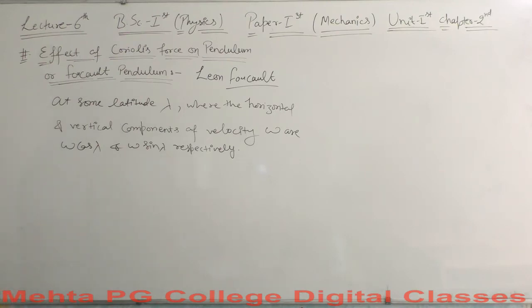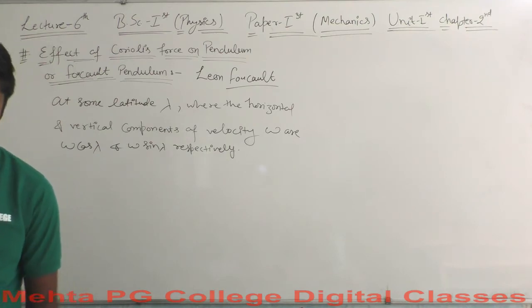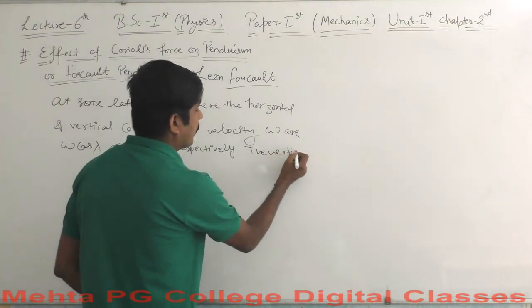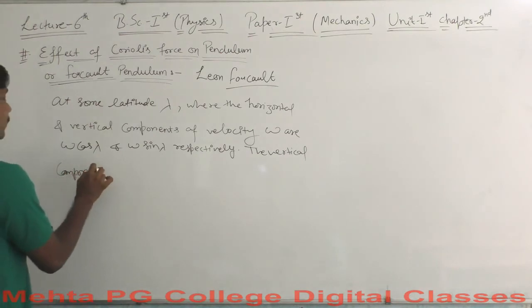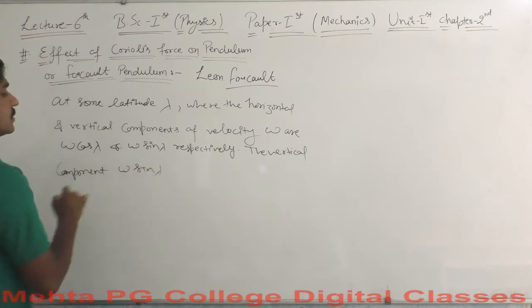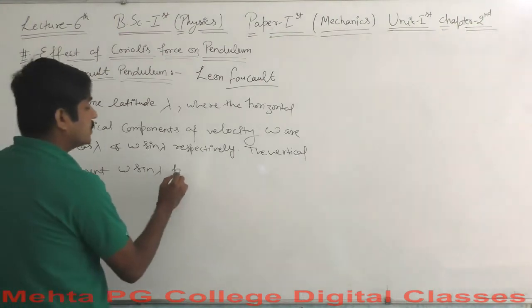Well, the vertical component will produce a Coriolis force on the oscillating bob normal to the plane of the swing. The vertical component, omega sine lambda, will produce an angular velocity in the clockwise direction.